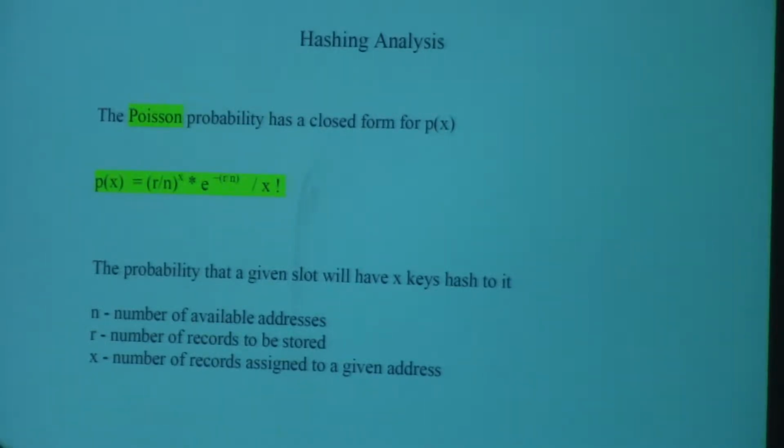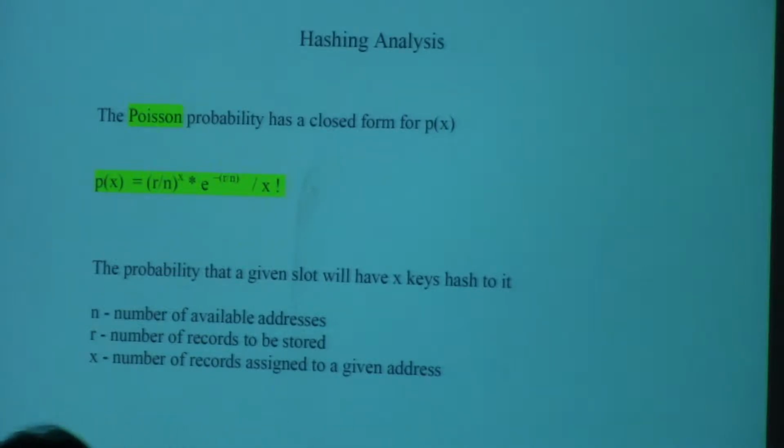If the probability of x equal to 4 is 3%, then how many slots would be targeted by 4 records? 30. So 30 records would be stored successfully, and 30 times 3, 90, would be rejected because they would be colliding. The first one is okay, but the next 3 would be rejected. Does that make sense?